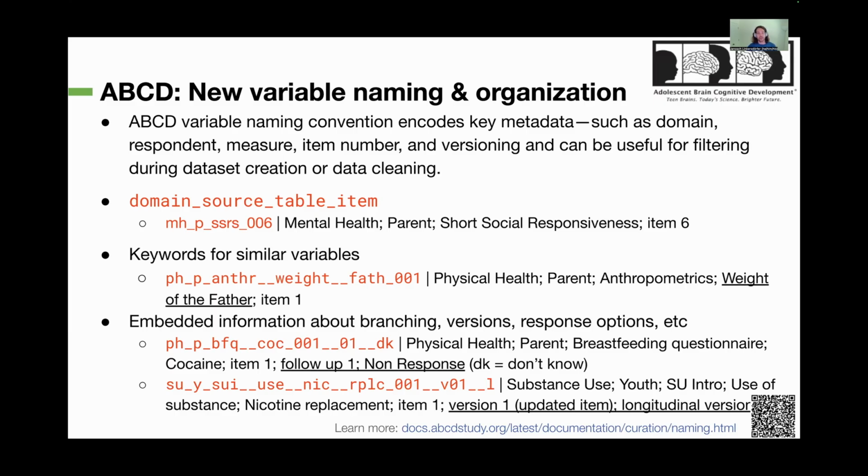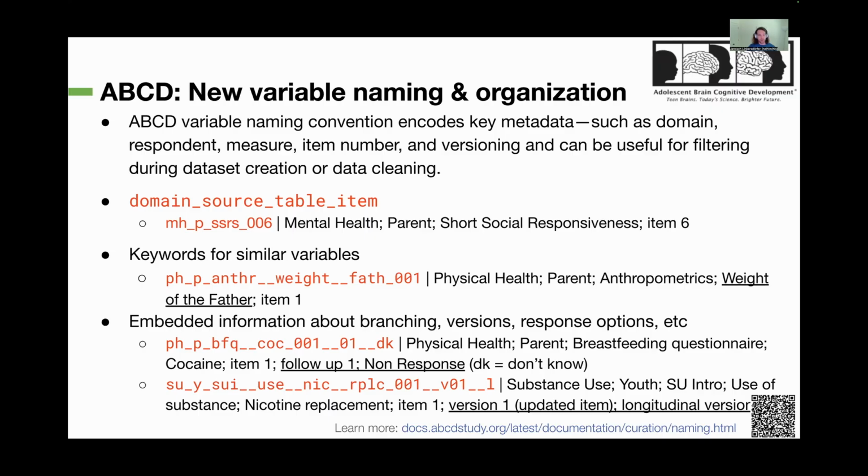We developed a new standardized naming scheme that we applied across the whole tabulated dataset. So all the 83,000 columns are renamed with this variable naming scheme. This naming scheme has 4 main components in which we encode the research domain, the source who provided the data, a table component and an item component. So for example, here you see one example from the mental health domain where the parent provided the answers to the short social responsiveness measure. And in this case, it's item 6 in the measure.